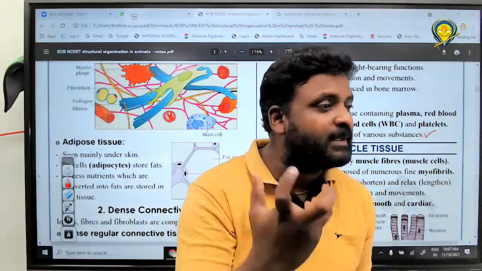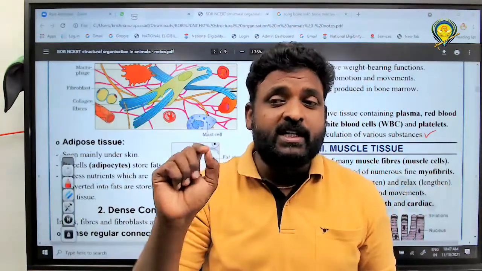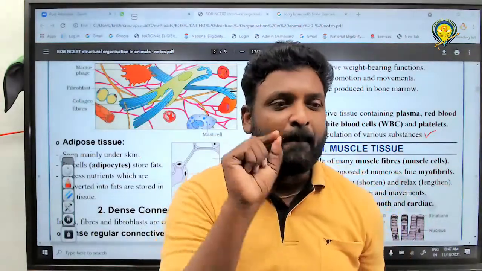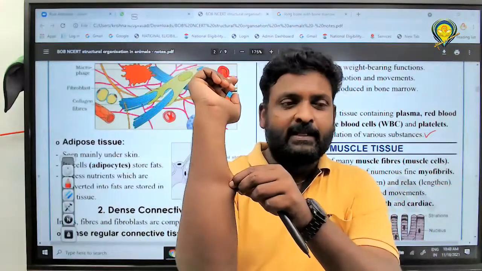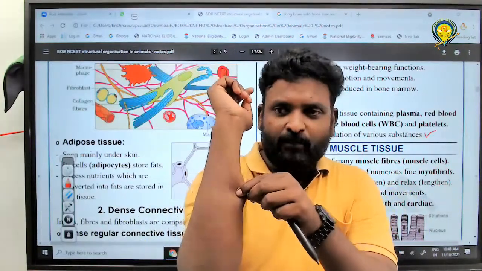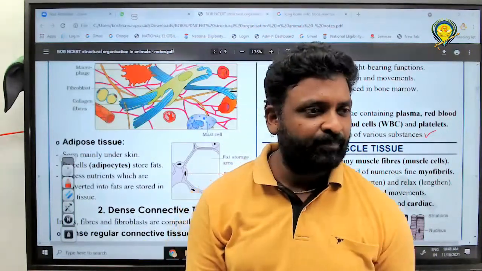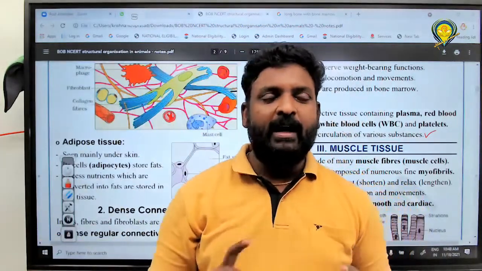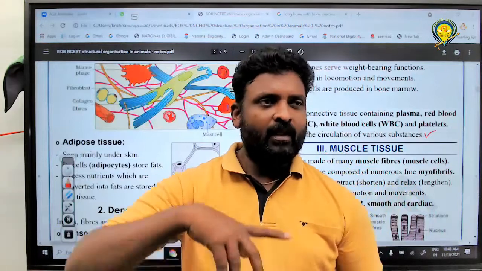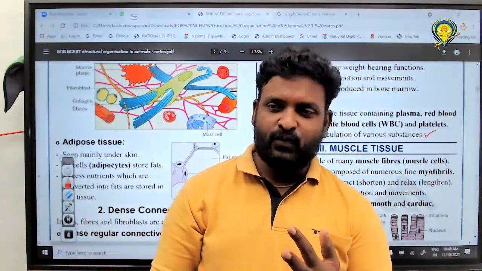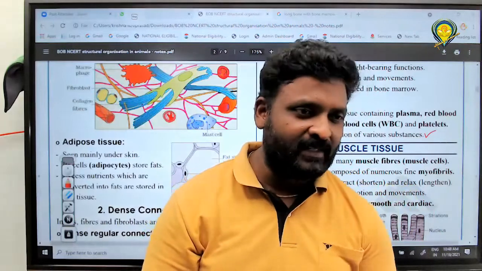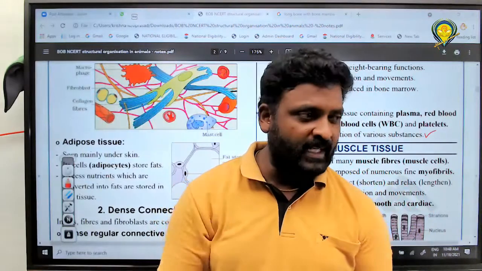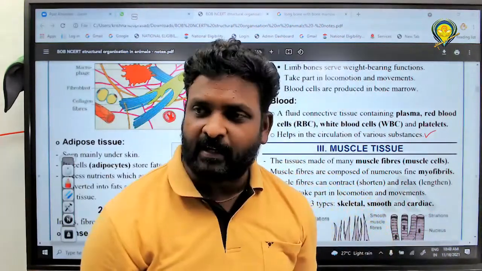Areolar means what? Empty spaces, right? Empty cavities, right? So areolar tissue location is where? Beneath the skin. And what is the function? Skin is connected to muscle because of it; if you pull like this, the entire tissue will come, not only the skin. Got it? Definitely. This is areolar tissue connecting skin to muscle. Very good. And next, what are the types of cells? Macrophages, fibroblasts, like fibers, mast cells, adipocytes, even plasma cells. So many cells are there.